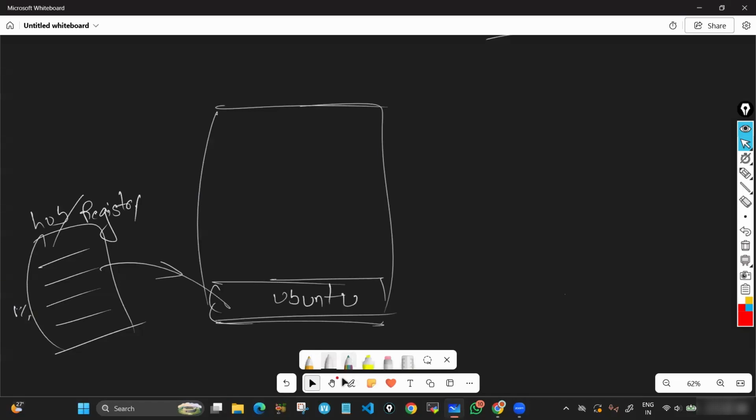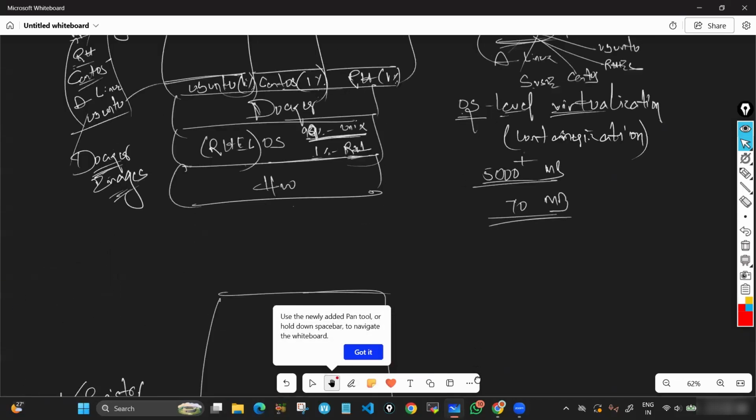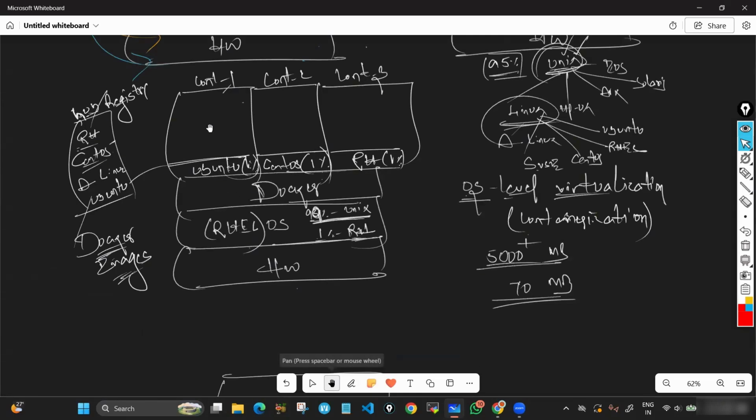Guys, in companies, generally what we do, if you observe carefully, in order to have Docker containers, you need one base machine, that too mainly a Linux machine, correct or not? In order to have a container, we need one base machine, right? In place of this, we launch an EC2 instance. Instead of launching multiple EC2 instances, we launch one EC2. On top of that, we install Docker. Then we create containers. Understood? This is what we do in companies.